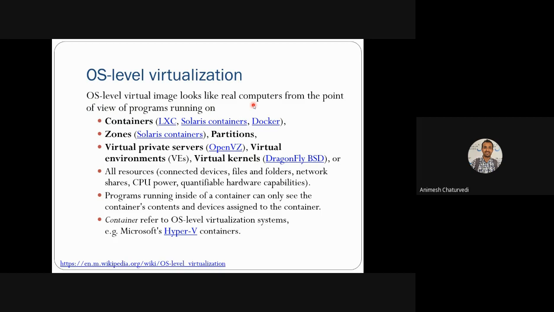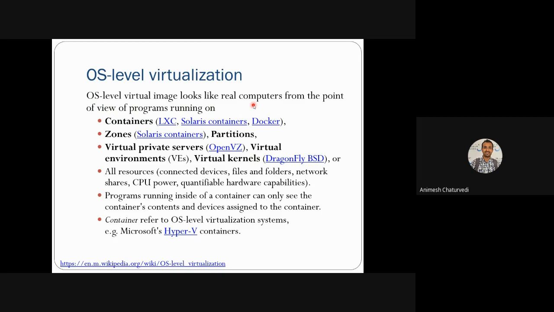So this OS level virtualization would have containers, various zones, partitionings, virtualizations, virtual private servers, virtual environments, and various virtual kernels.